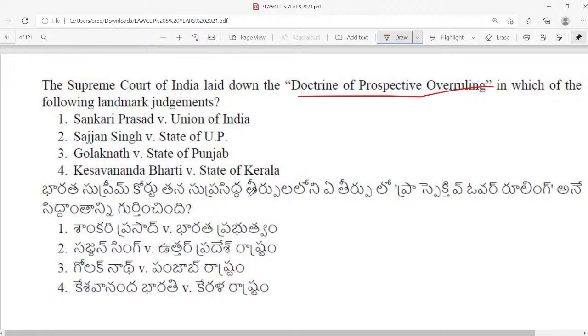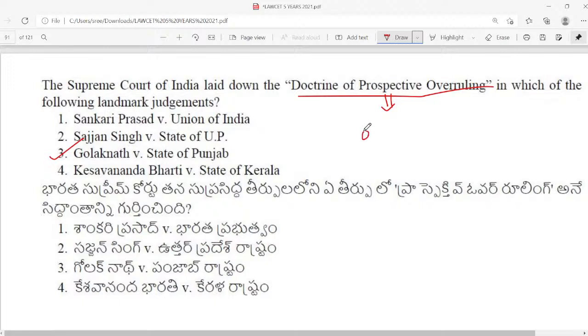For the students who have watched all the videos on this YouTube channel, you will be in a position to answer this for sure. So the answer is Golaknath versus State of Punjab. In Golaknath versus State of Punjab, the Supreme Court laid down the doctrine of prospective overruling. So what do we mean by doctrine of prospective overruling? It simply means that the judgment applies from a future date.